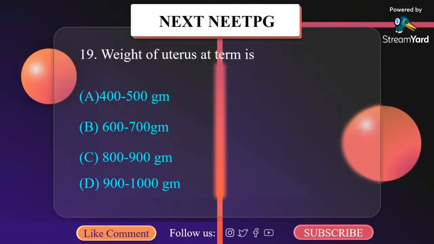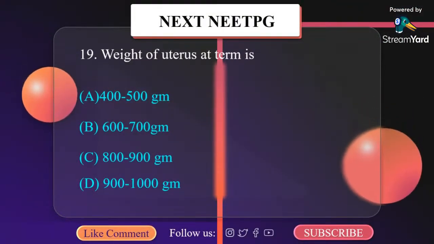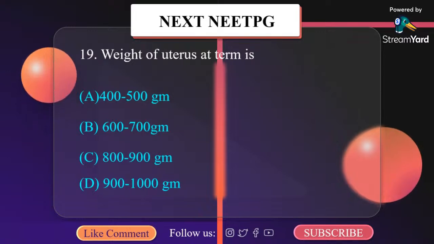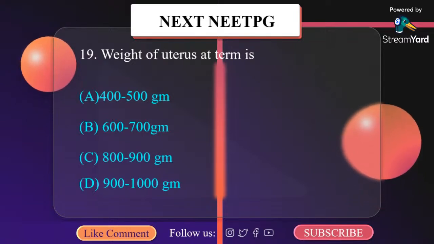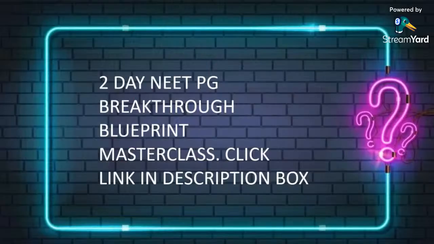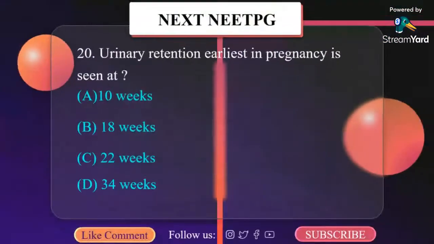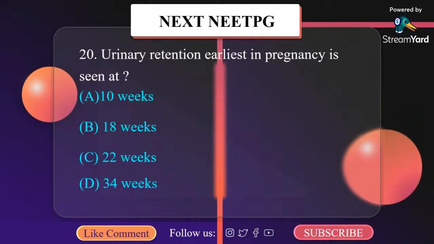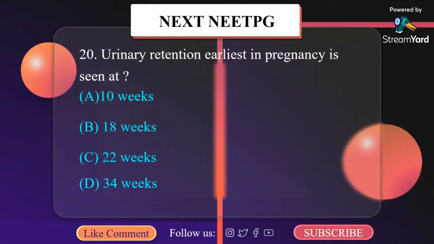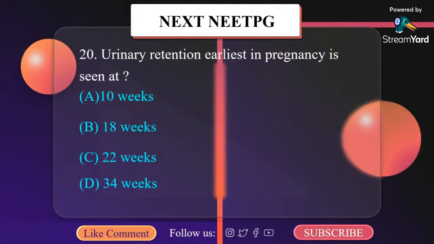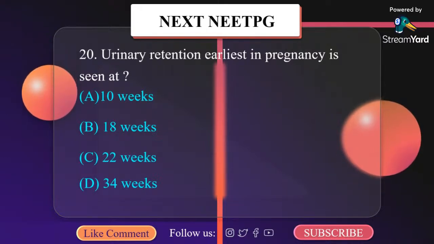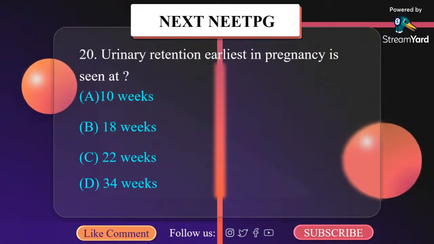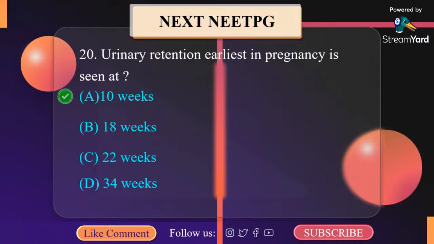Weight of uterus at term is: A, 400 to 500 gram, B, 600 to 700 gram, C, 800 to 900 gram, D, 900 to 1000 gram. It is 900 to 1000 gram. Urinary retention earliest in pregnancy is seen at: A, 10 weeks, B, 18 weeks, C, 22 weeks, D, 34 weeks. It is rare. It is classically described in some women with retroverted uterus between 8 to 12 weeks of pregnancy. So the correct answer here is 10 weeks.